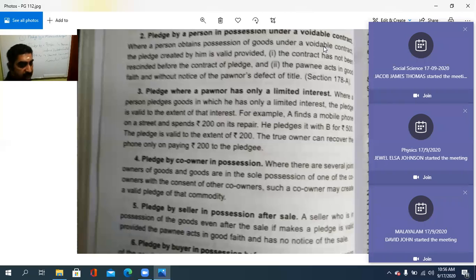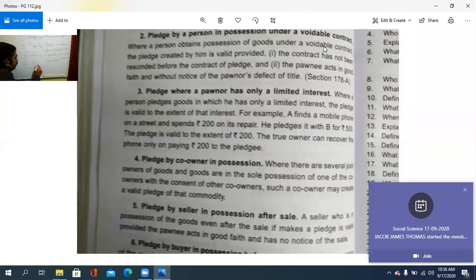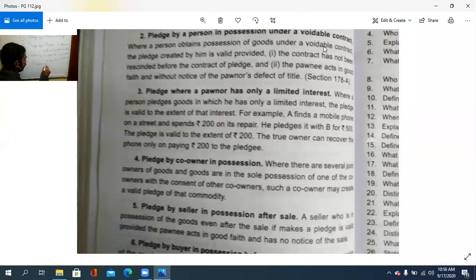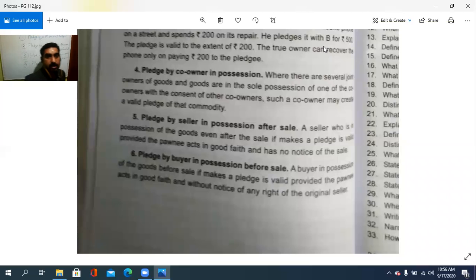Then, pledge by a co-owner in possession. Where there are several joint owners of goods, and the goods are in the sole possession of one of the co-owners with the consent of the other co-owners, such a co-owner may create a valid pledge of that commodity.